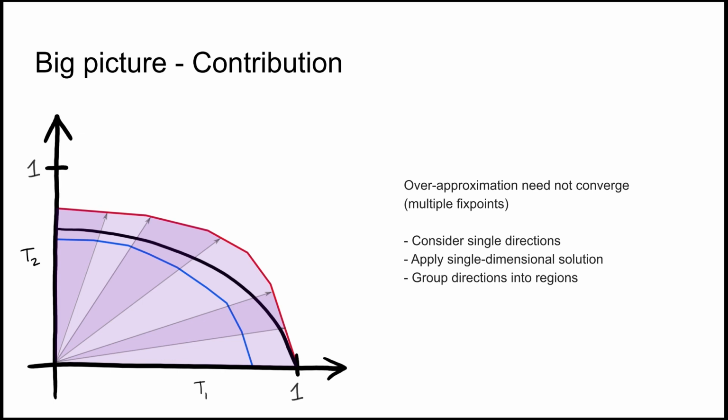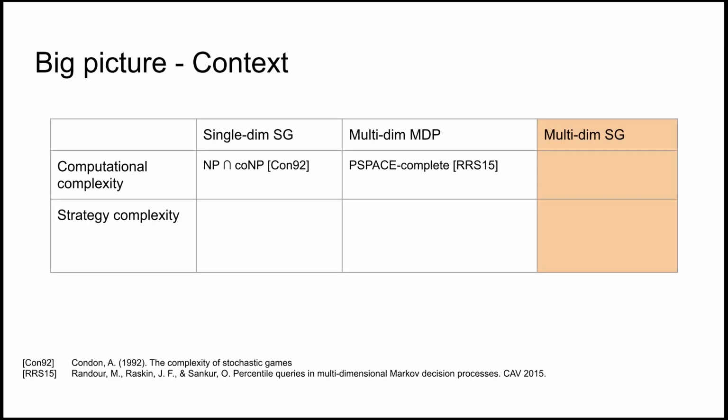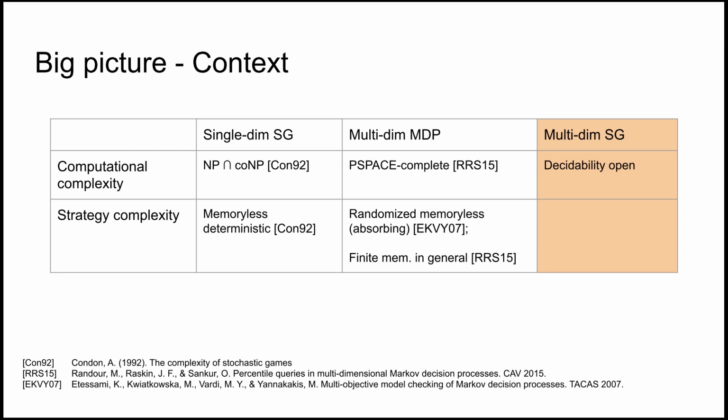However, to know the big picture, I have to tell you about the context. This table gives you the computational and strategy complexity of some related models. For stochastic games with a single target, the problem is in NP intersect co-NP. For multidimensional MDPs, games with only a single player, it is P-space complete. When having multiple dimensions and 2 players, so far we do not even know whether the corresponding decision problem is even decidable. In terms of strategy complexity, for single-dimensional games, memoryless deterministic strategies suffice.